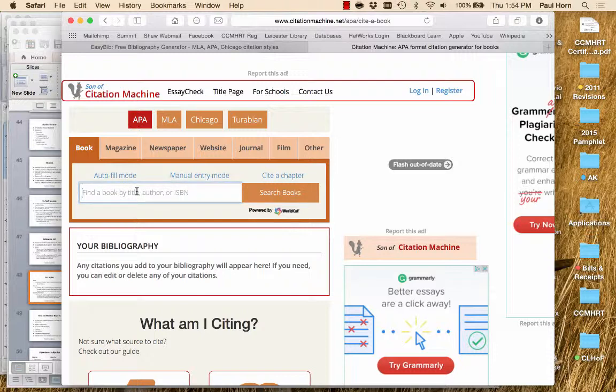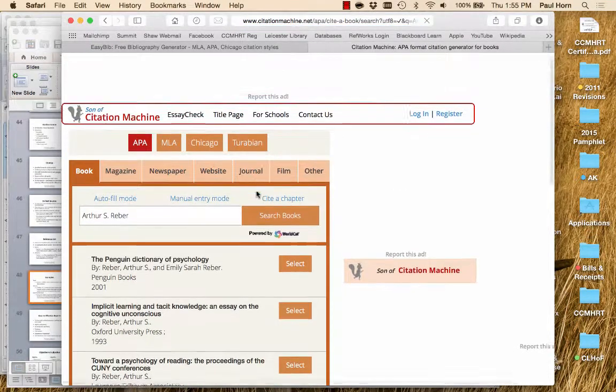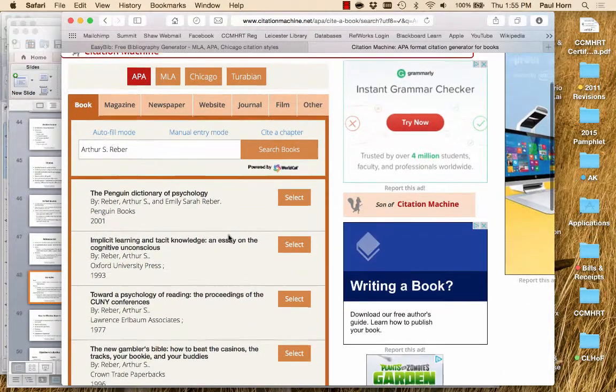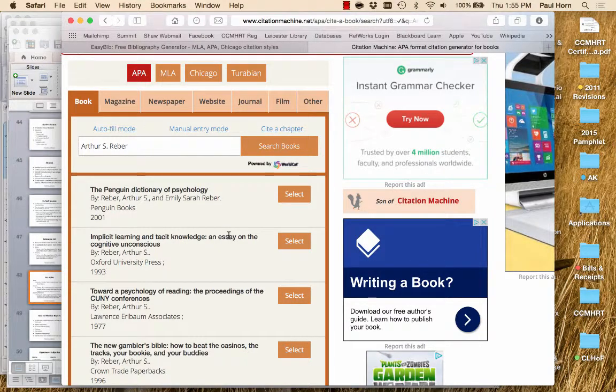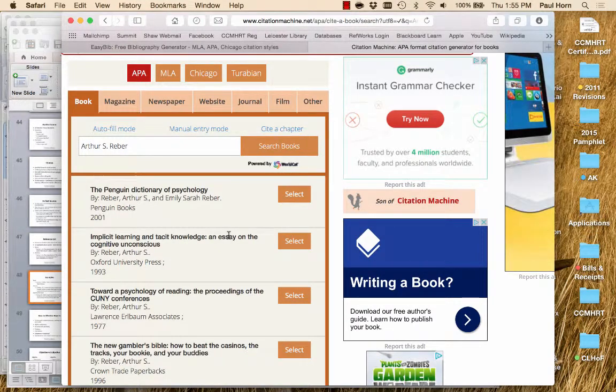Now, I happen to have a book right here with me that you cannot see, and it's the Dictionary of Psychology. So in this particular case, I'm actually going to just put in the name of the author and see if it automatically recognizes him. So there we go, the Penguin Dictionary of Psychology. I want to make sure that it's the same book that I actually have. So this one is the second edition, and it is from the year 1985.